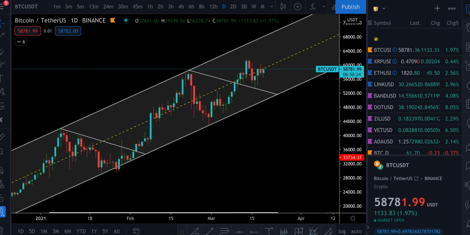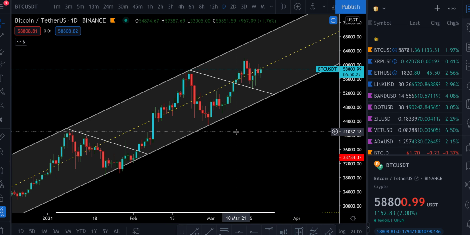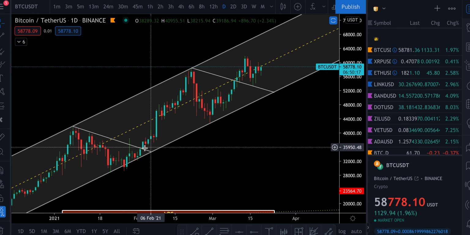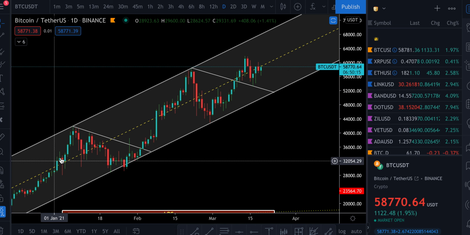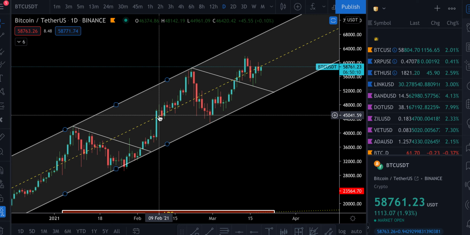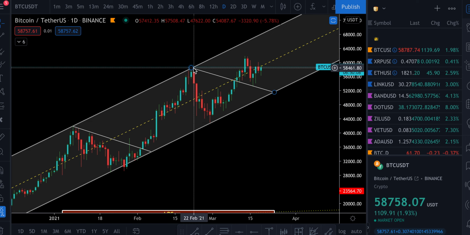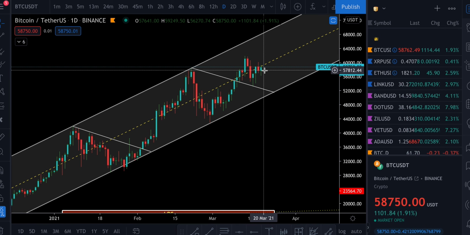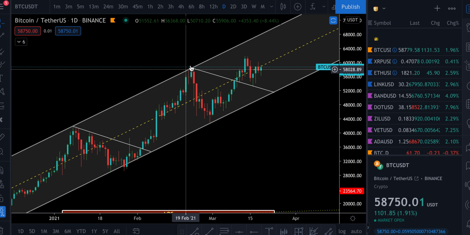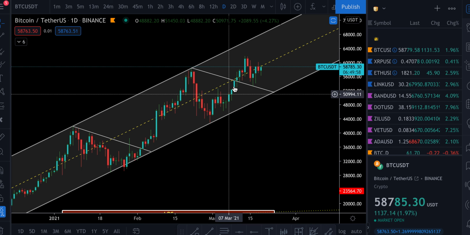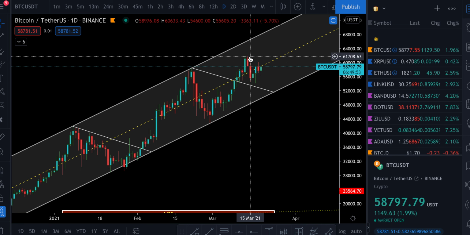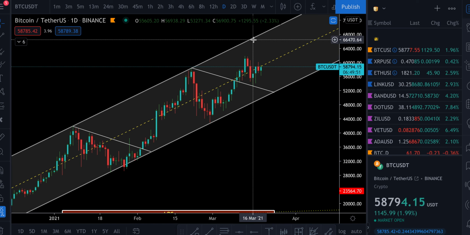But with that being said, let's give a quick look into what's going on today in the charts. We see that Bitcoin has been on this channel before the start of the year, and this heart line has played a critical role in understanding how we hold support moving up to the top of the channel, or when we fall below the channel and lose our support to come back down to the bottom. So we came down across this trend line. When we finally broke out of it, we started to see once we can get above this trend line, we pumped up, but we didn't have enough steam to pump to the top.